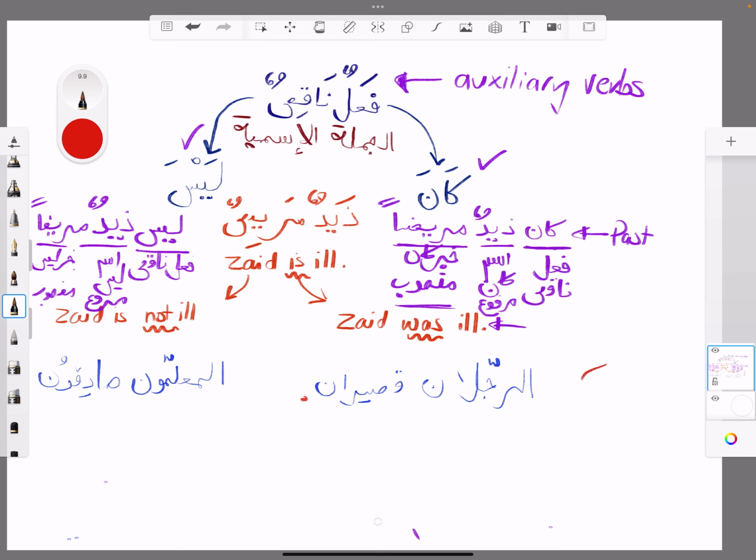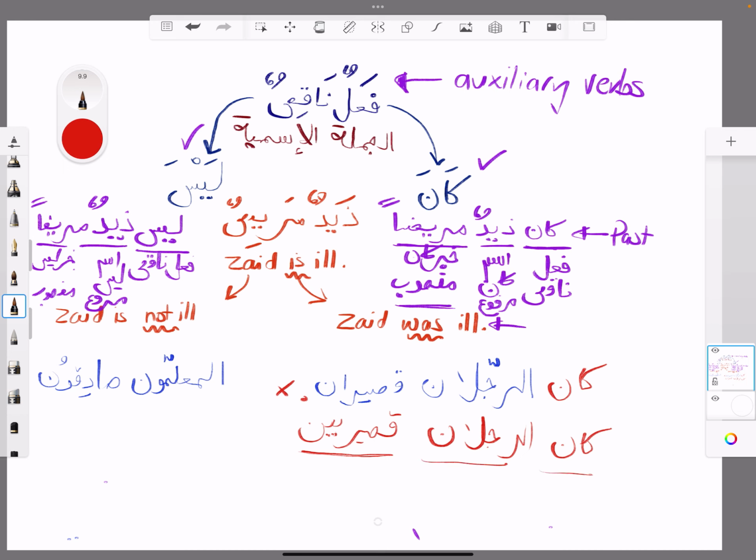So let me just do the kana in red for you. Kana rajulani, qasirani. That won't work, right? And the reason is kana makes the ism after it marfu, so that can remain marfu, but the khabar of kana has to remain mansoob, yeah, or majroor. So qasiraini, kana rajulani qasiraini, yeah, qasiraini, because as you remember from previous videos, the mansoob state is aini, or majroor state is aini, but we know it's mansoob.